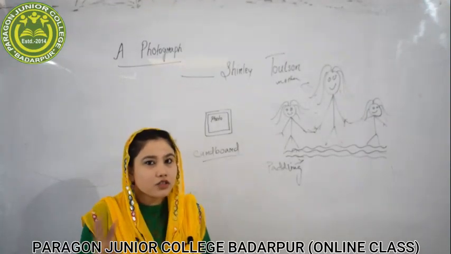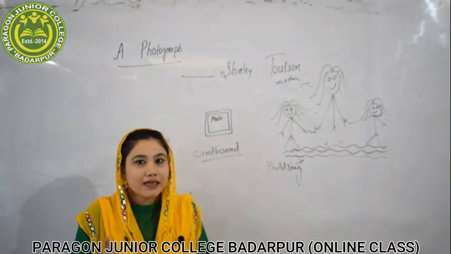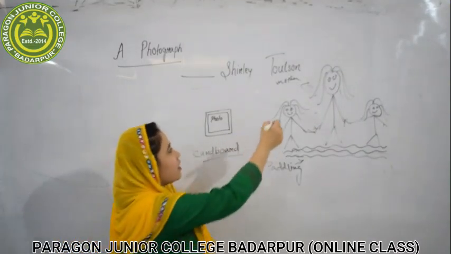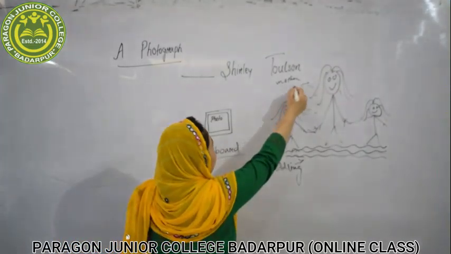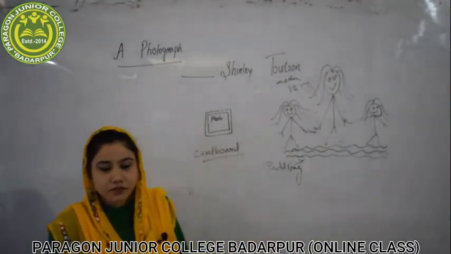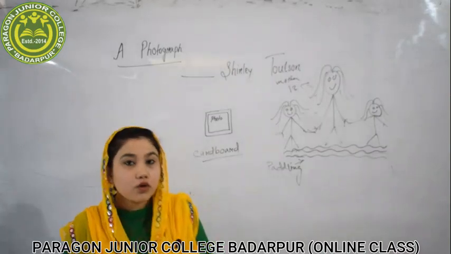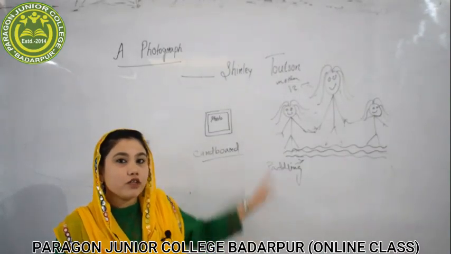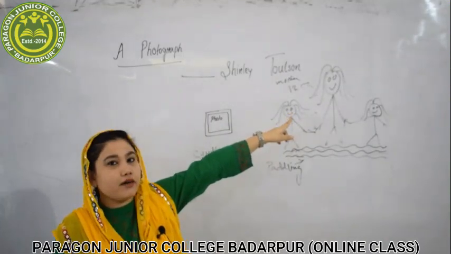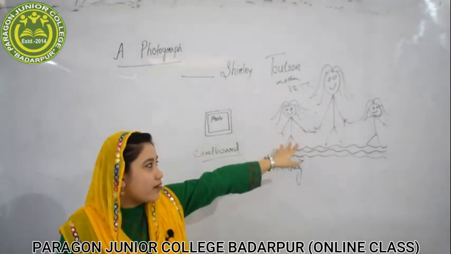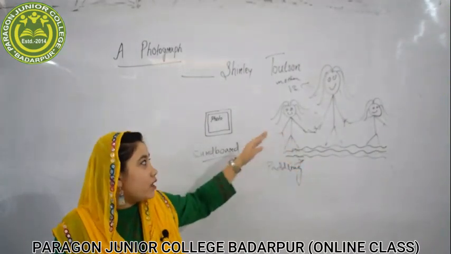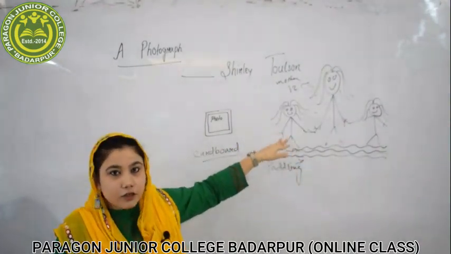And among the three, the eldest one was the poet's mother, and she was around 12 years old. We don't know the age of the other two sisters. We have got only the eldest one. Her age was 12. That means the other two sisters will be less than the age of 12.